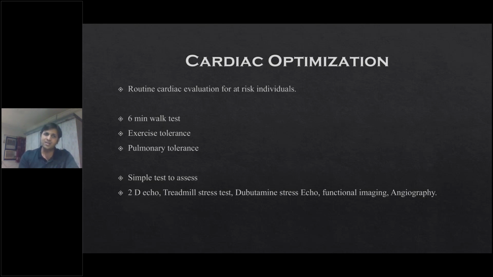That will give us a rough guide of the exercise tolerance of the patient and how good the pulmonary function is. And if the patient is still not able to maintain this walk test, then we have other tests to assess the patients, in the form of 2D echo, and then stress tests like treadmill or dobutamine stress echo. Or if these tests are not helping, or if the patient is very sick and the ejection fractions are low, then functional imaging can be done by thallium scan as well. But these things are better done in consultation with the cardiologist, so we should not take the headache of these things, because of medical as well as medico-legal implications.